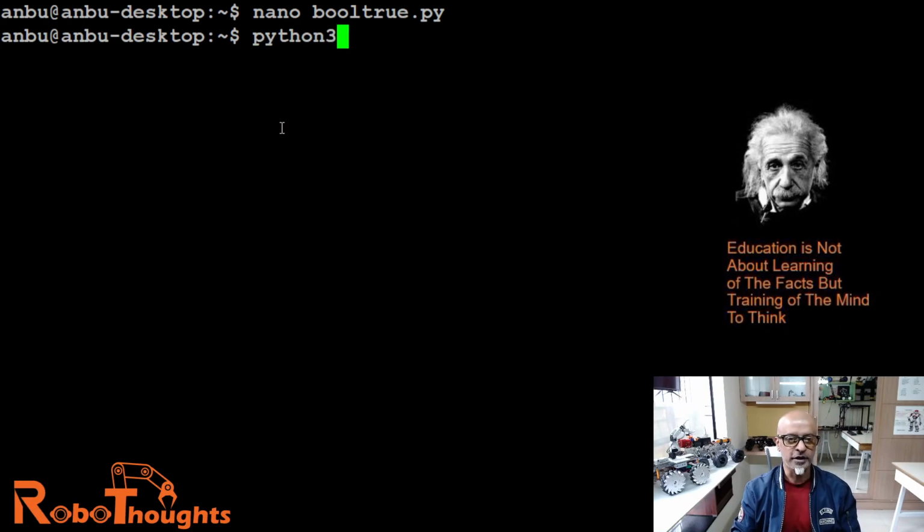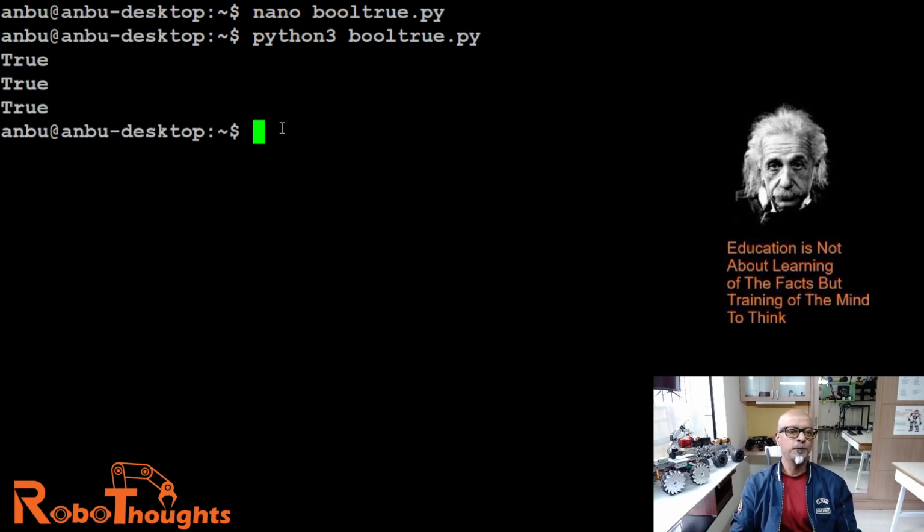Python 3 bool true.py. There you go, you got it right. Everything is true, true, and true. So this statement is true, right? As I said, most of the Booleans are true if there is some kind of text or content inside, right? So that's how this works, and it's as simple as that.